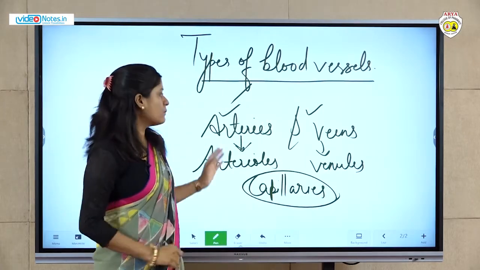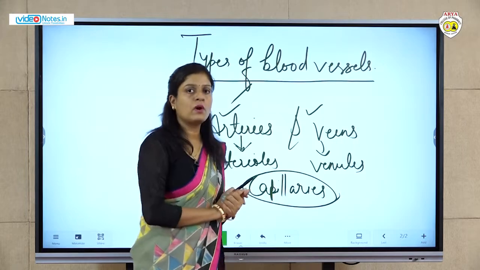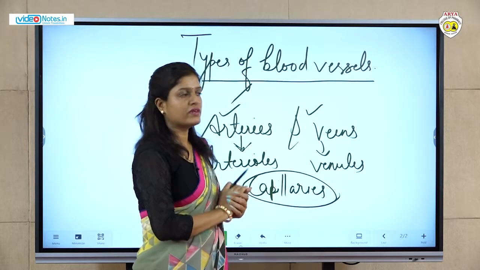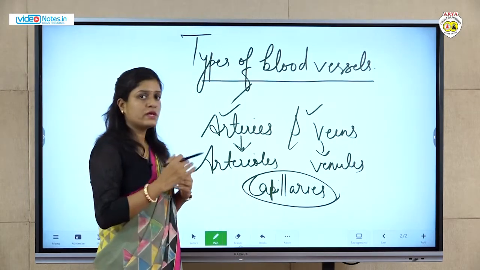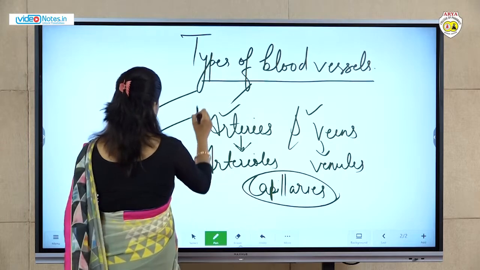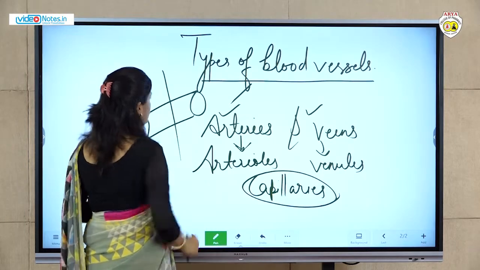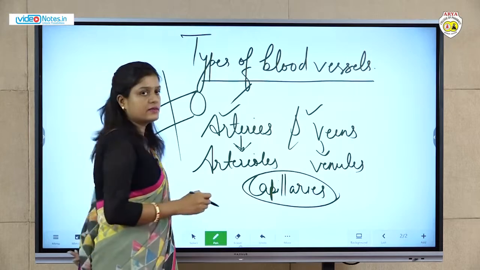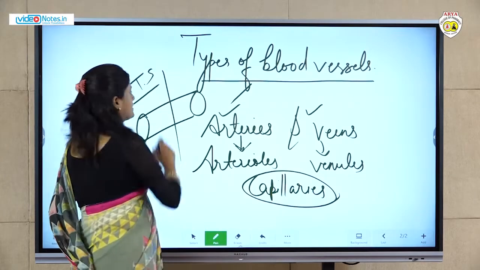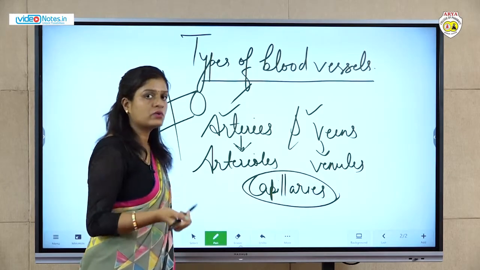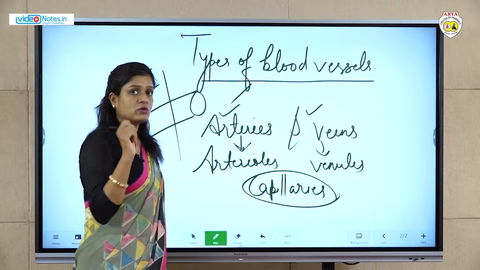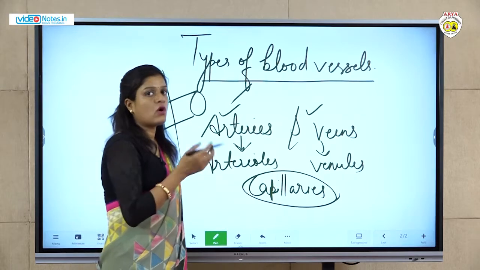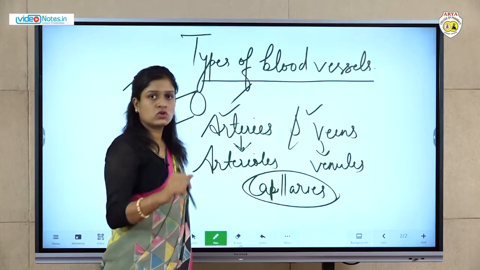So before discussing these blood vessels, we should know about the structure of blood vessels, or we can say how it looks microscopically. Suppose this is a blood vessel. If we cut it in the transverse section, TS, known as a transverse section, then how does it look, or what is the microscopic structure of a blood vessel, or histology of blood vessel.